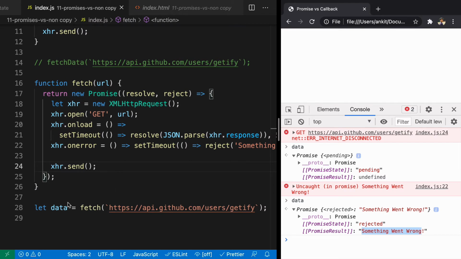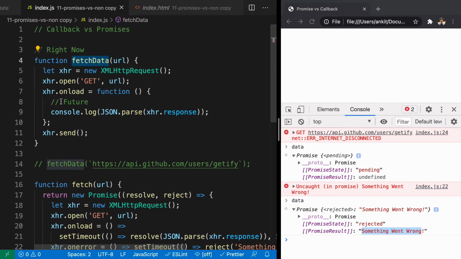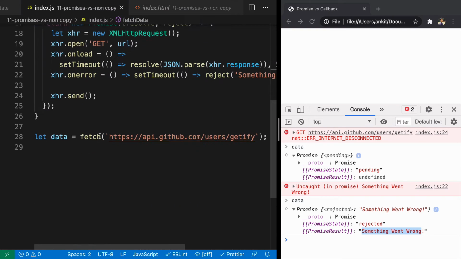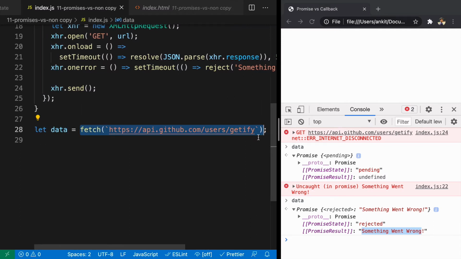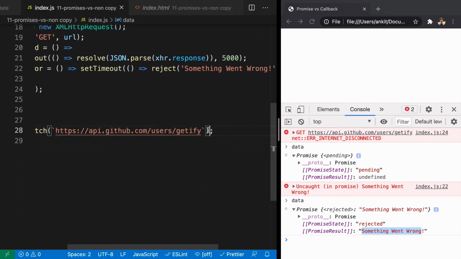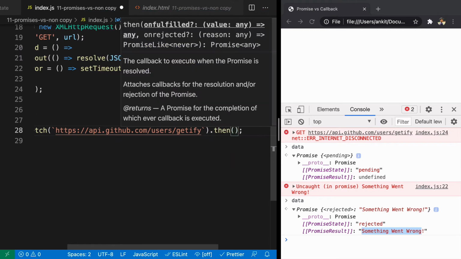What we can do now is we don't have to depend on a function like fetchData to do the right thing. Here, we know that we are going to fetch this data, and we also know that a promise gives us access to 3 methods: catch, then, and finally. So then is called whenever the promise is fulfilled, catch gets called whenever the promise is rejected, and finally is called in both scenarios.